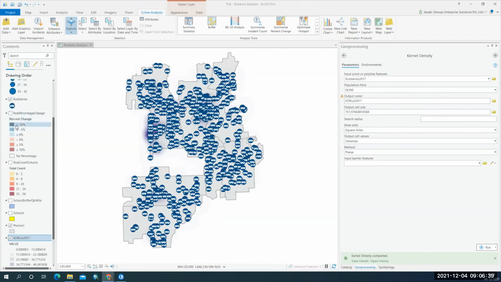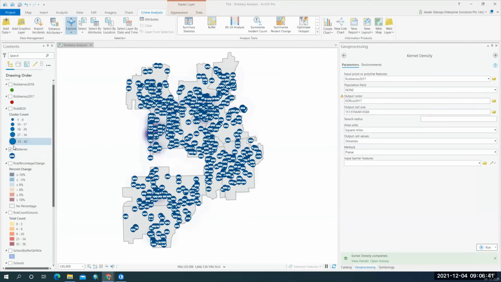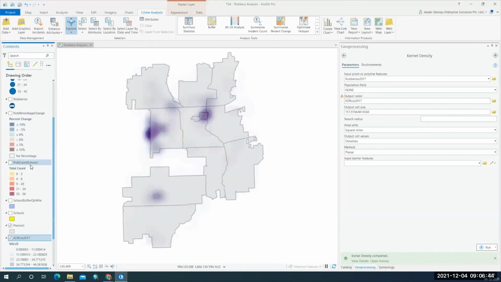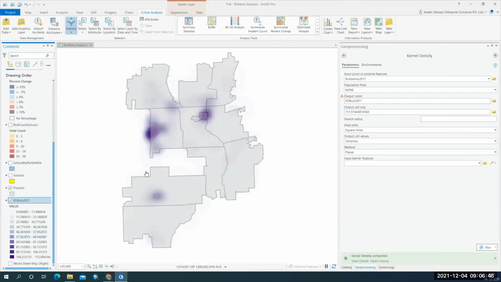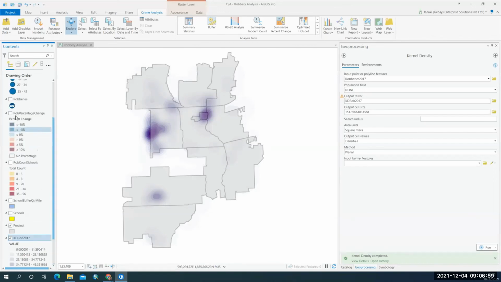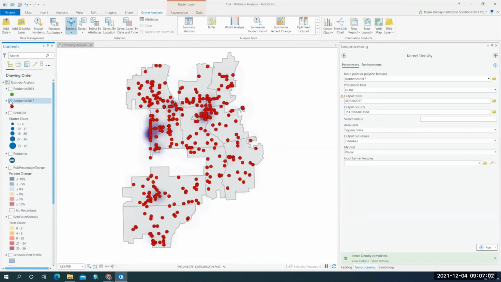Let me turn this off. So you can find in 2017 there are a lot of robberies that occurred in this area and in this area and this area. Though there are a lot of 2017 robberies, I'll open it up here. And you can see there are clusters of robberies that happened here, here, and in this area. That is the reason the density is more in those areas.